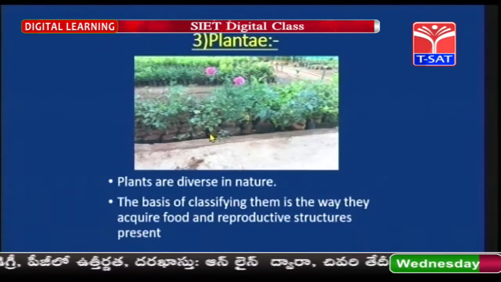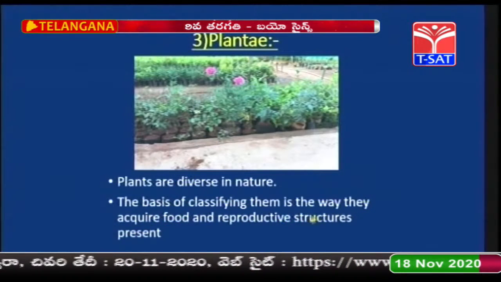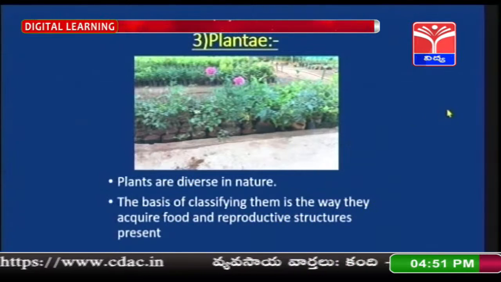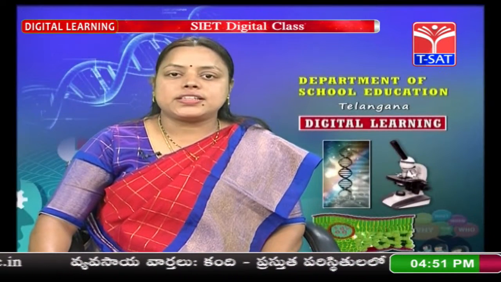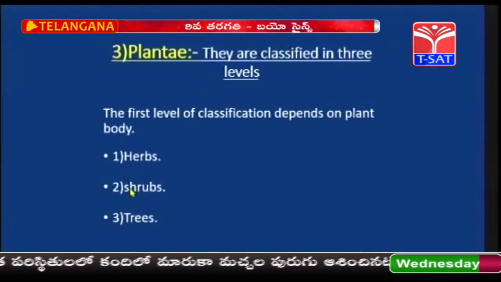Lichens. Lichens are nothing but a symbiotic association of fungi and algae. Plantae. Plants are diverse in nature. The basis of classifying them is the way they acquire their food and they reproduce. So, let us know how many types are there in Plantae. They are classified in 3 levels. The first level is herbs, shrubs and trees.